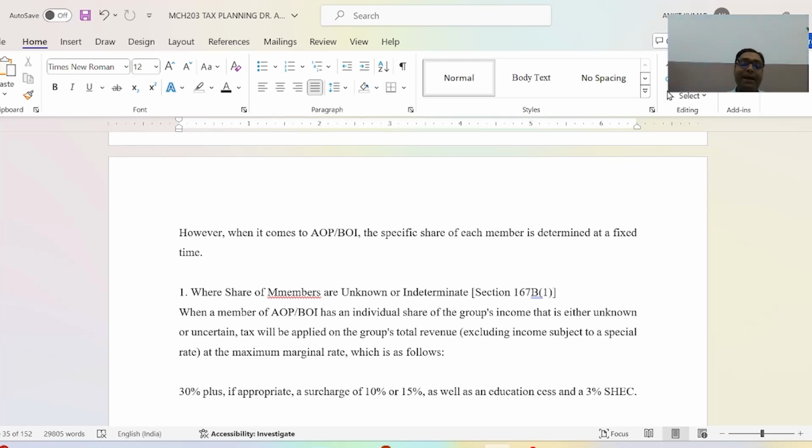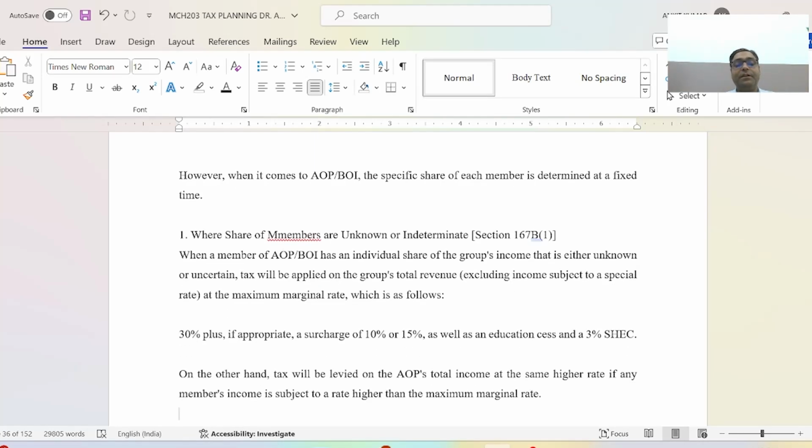Tax will be applied on the group's total revenue at the maximum marginal rate, which is as follows: 30% plus, if appropriate, surcharge of 10% or 15%, as well as education cess of 3%, secondary and higher education cess, SHEC.